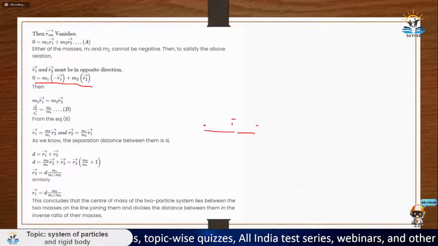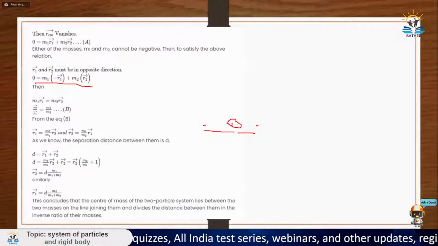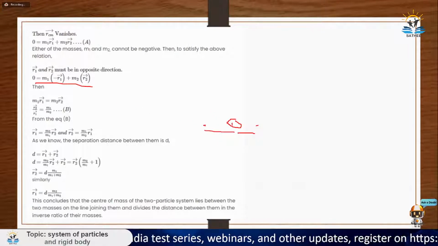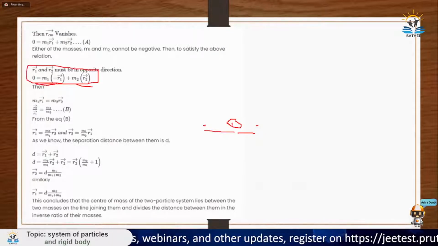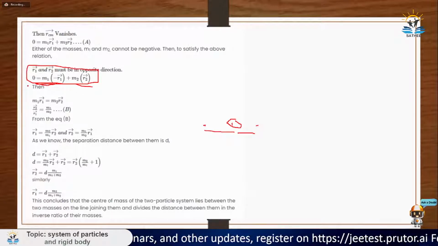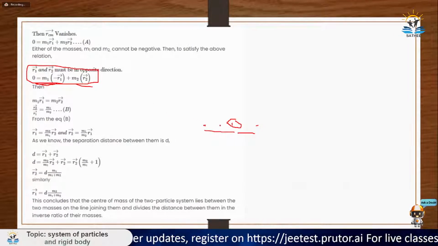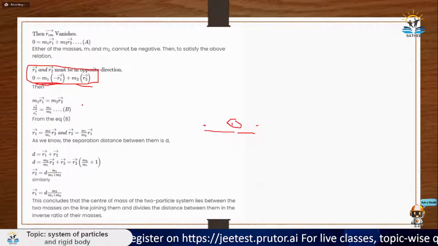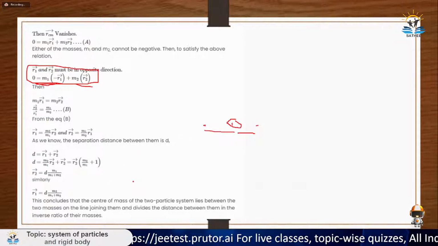The center of mass will be at some point where the mass distribution is balanced. So if there are only two particles, and you are taking r1 and r2 about the center of mass, then m1 r1 is equal to m2 r2. This is a very important relation which should be in your brain: whenever you take distance with respect to the center of mass, m1 r1 is equal to m2 r2, where m1 and m2 are the two particles. Then you can easily calculate with it.